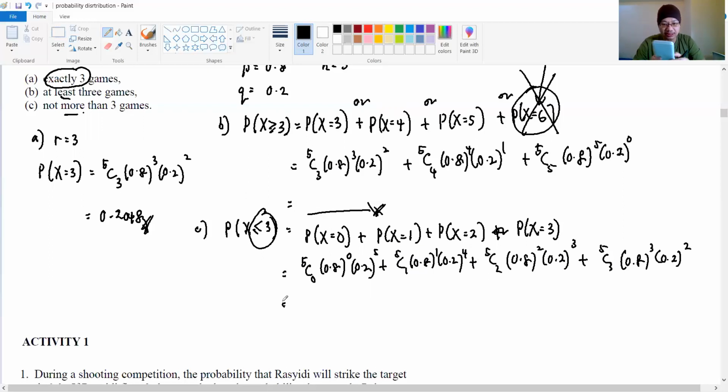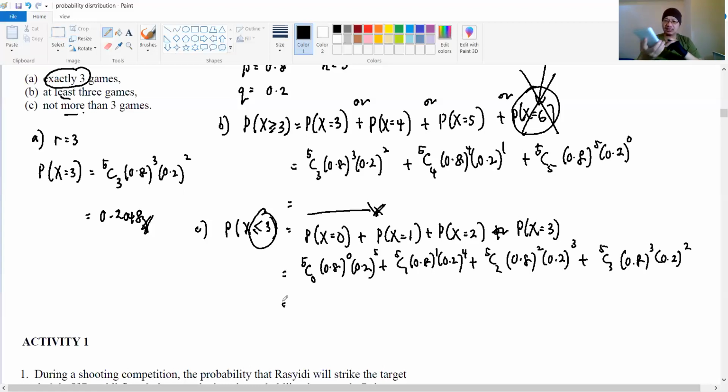5C0 times 0.8 to the power 0 times 0.2 power 5, plus 5C1 times, plus 5C2 times 0.8 power 2 times 0.2 power 3, and 5C3 times 0.8 to the power of 3, 0.2 squared.